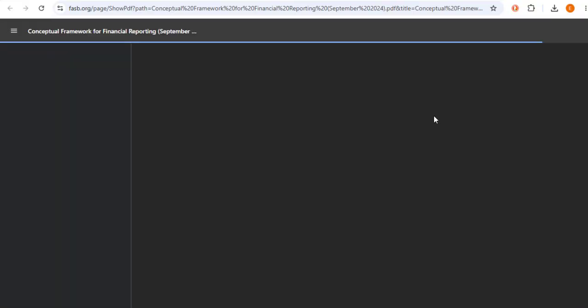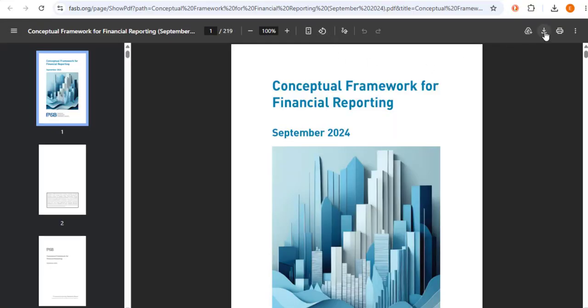accept, and then download it. The reason I say download it is because you want to be able to search it. It's got 219 pages, so it'd be a lot easier to search this with keywords, and on my computer at least you can't do that unless you download it. But before we go to the PDF version, let's also look at other ways you can access this.